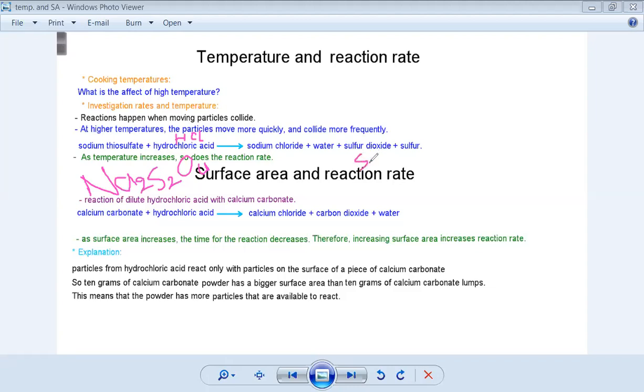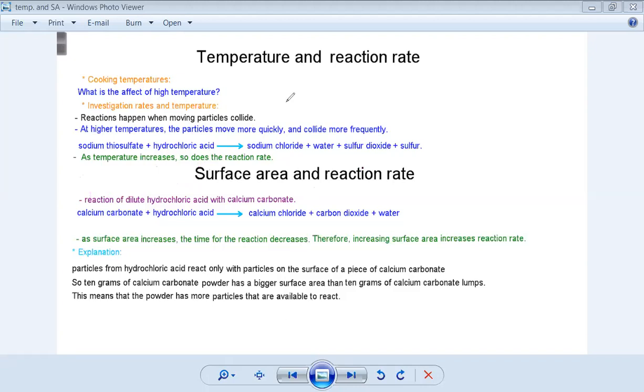S2O4, S2O2. No, O4, S2O4. There's "di" here, so it's 2. It's not S2. Oh, SO2. SO2, sulfur dioxide, okay. So this is the reaction of the sodium thiosulfate and hydrochloric acid.